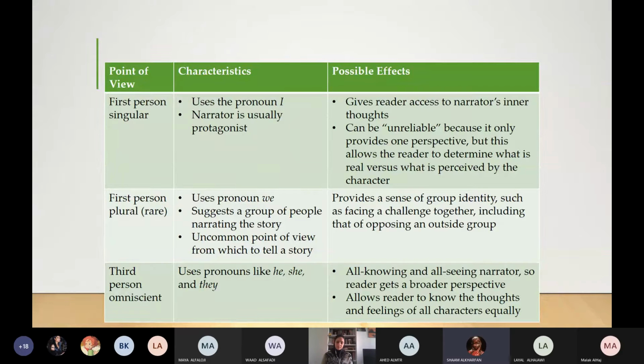Possible effects: provides a sense of group identity, such as facing a challenge together, including that of opposing an